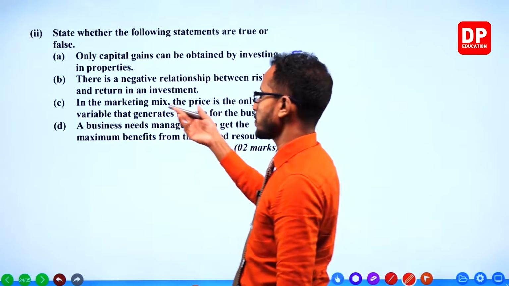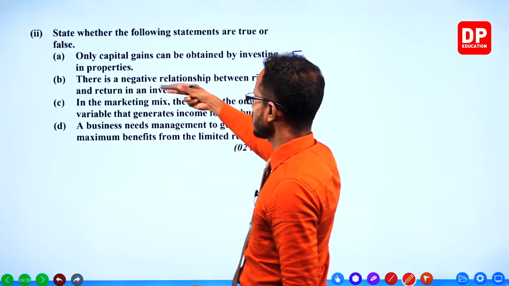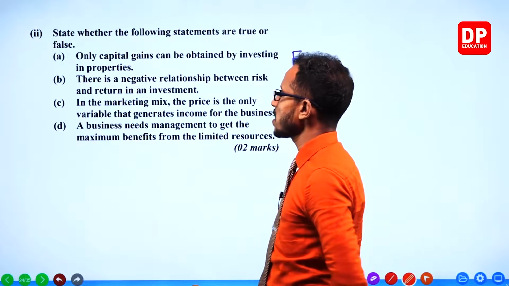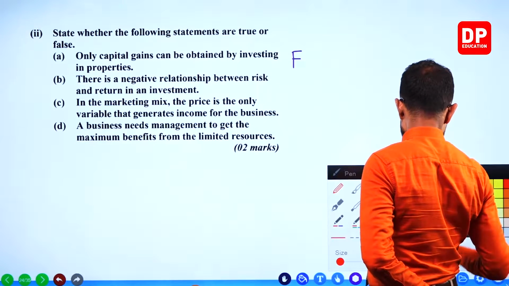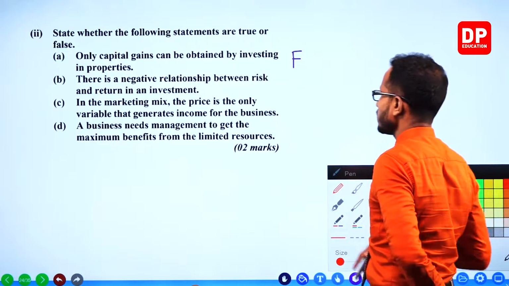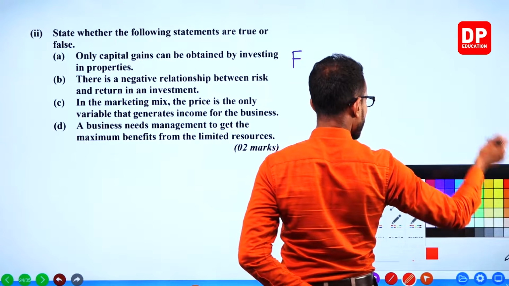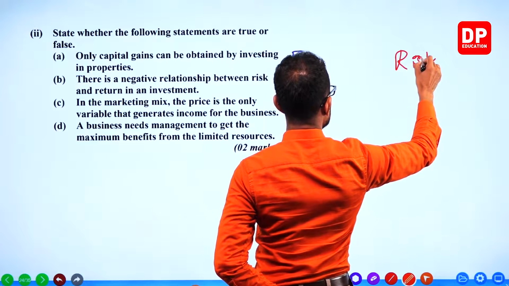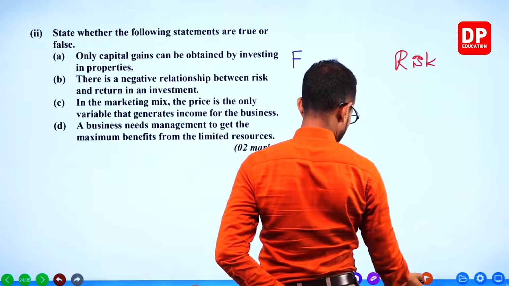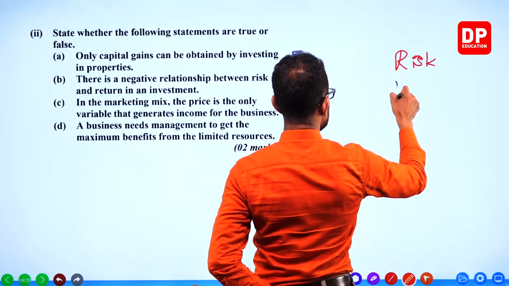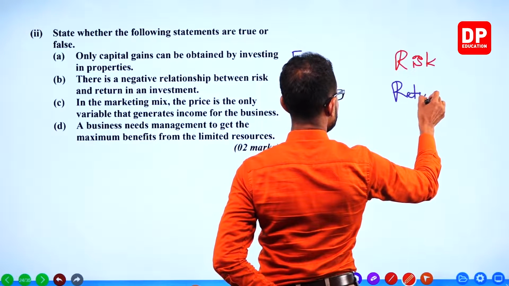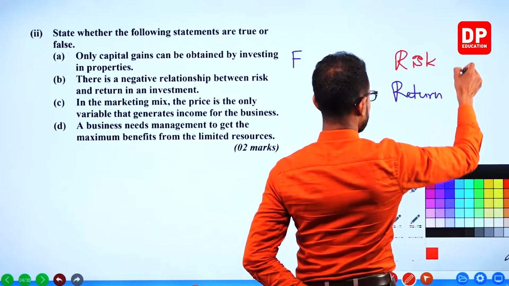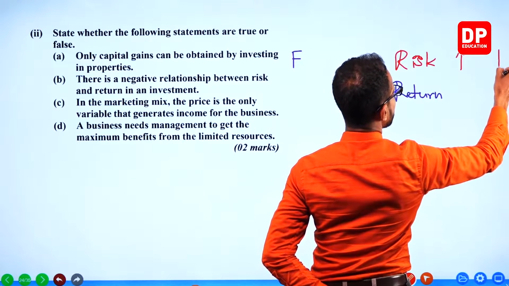There is a negative relationship between risk and return in an investment. Is that true now? If I put risk here and if I put return here, when the risk increases, what happens to return?